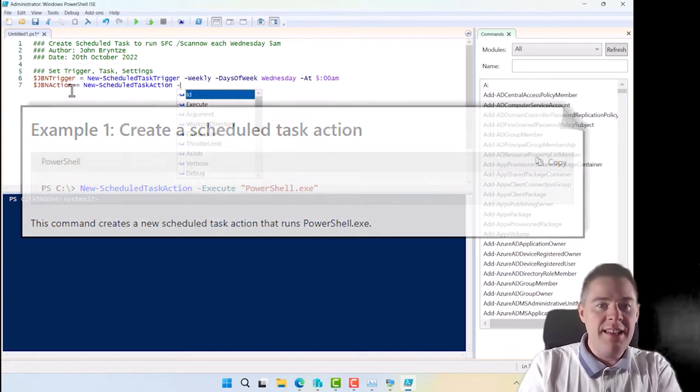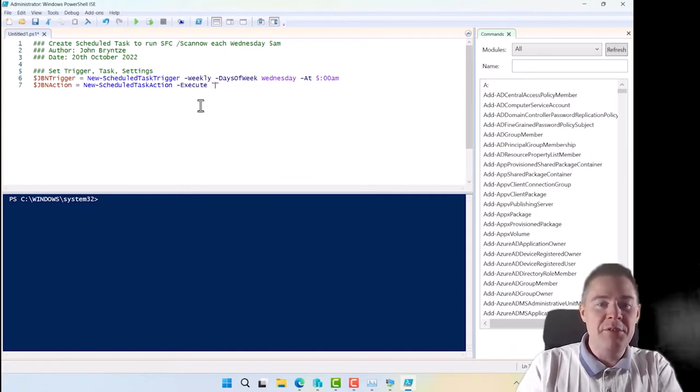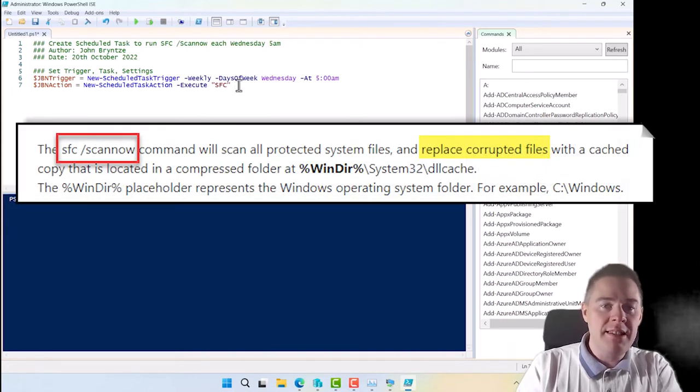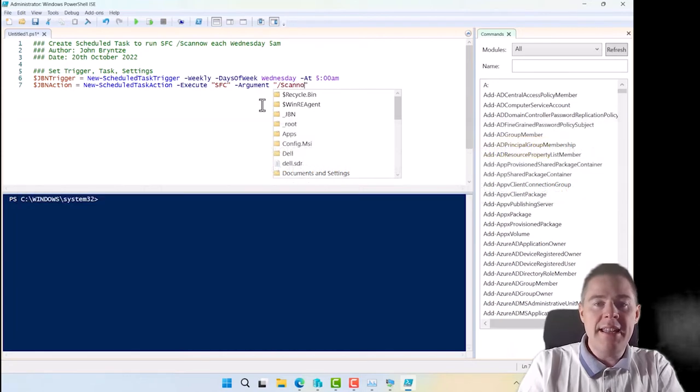And if we hit here, we want to execute something. And what we want to execute is actually system file checker. And it wants a parameter, this scannow. We can't put that in execute because it's looking for a file, but SFC it's going to find. So we can do a dash argument, and that argument we can add in quotation: scannow.